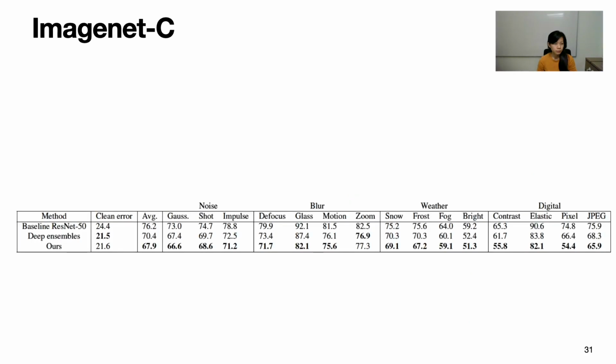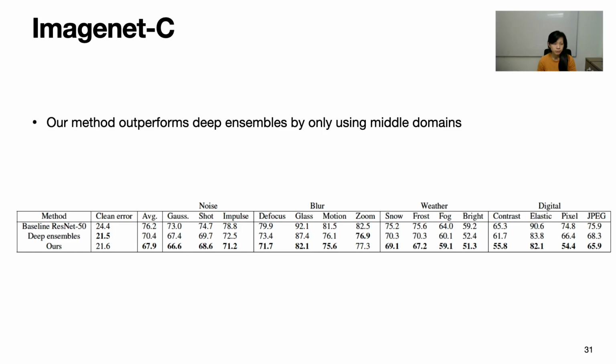Our method is not limited to pixel-wise regression tasks. We show the results here for ImageNet classification under clean and distorted data. The second column here is the error for clean data. We also show the individual errors from each distortion from the different categories: noise, blur, weather, and digital corruptions. Average here is the average of these numbers. Our ensemble predictions are just a simple average of the predictions from all paths. The only difference between deep ensembles and our method is the use of middle domains. We also have supportive results on CIFAR 100 and CIFAR 10 in the supplementary material.